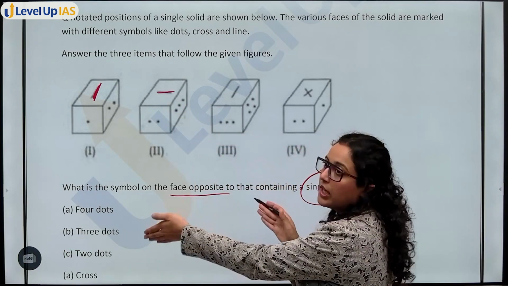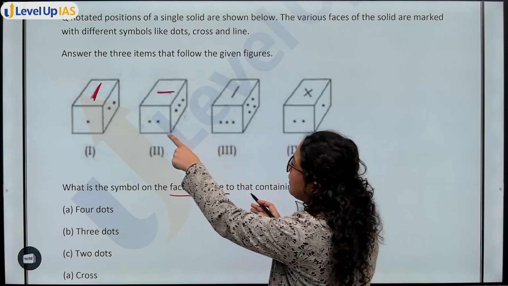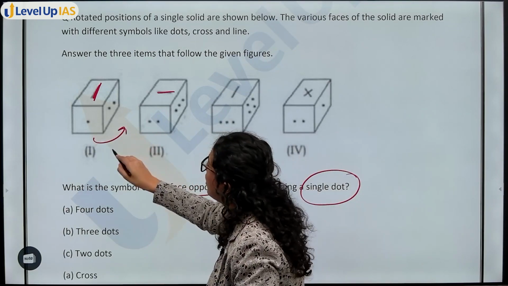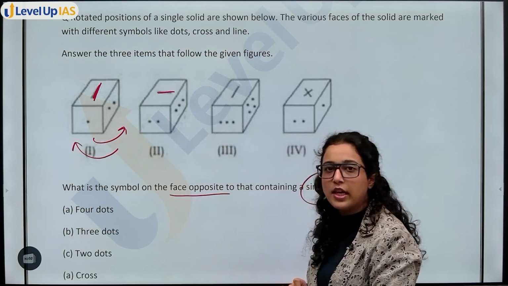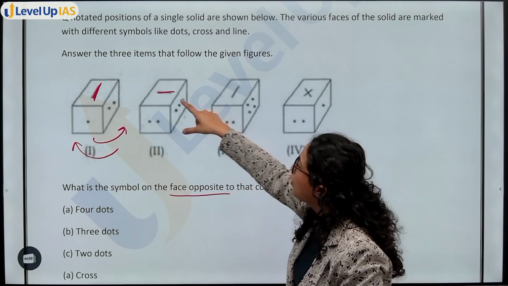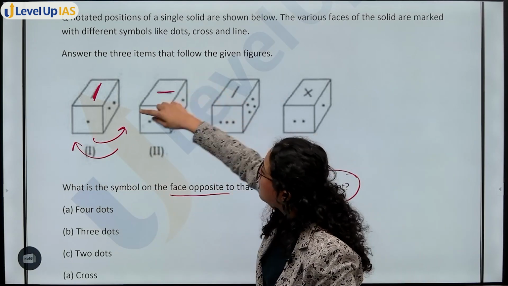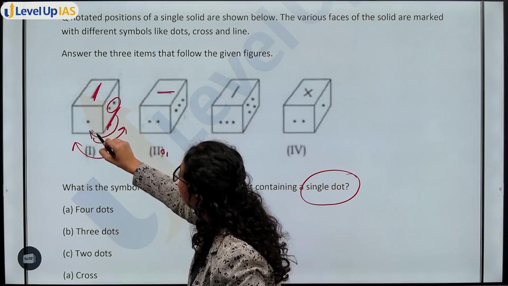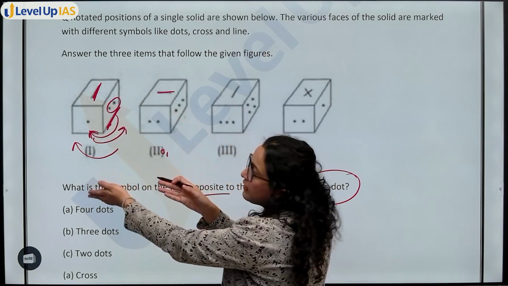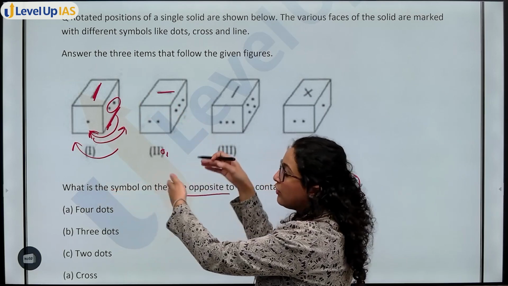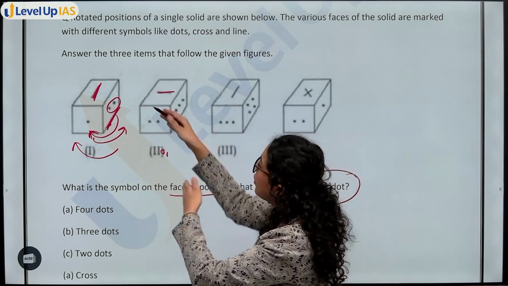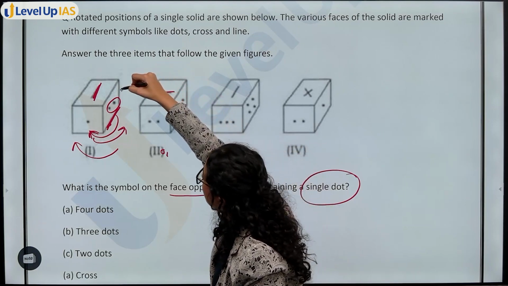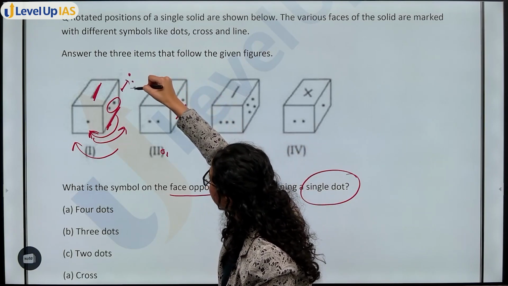That means you have rotated it. ठीक है. ये line ऐसे है. अच्छा, rotate, you can do left also, you can do right also. ठीक है. So that means you have rotated it, but 2 face जो कि यहाँ था, this face is coming forward. That means आप इसको ऐसे rotate कर रहे हो इस cube को. So this means what? If 2 is coming forward, this means यहाँ पर 2 के back side यहाँ पर this will be 3 dots. ठीक है.